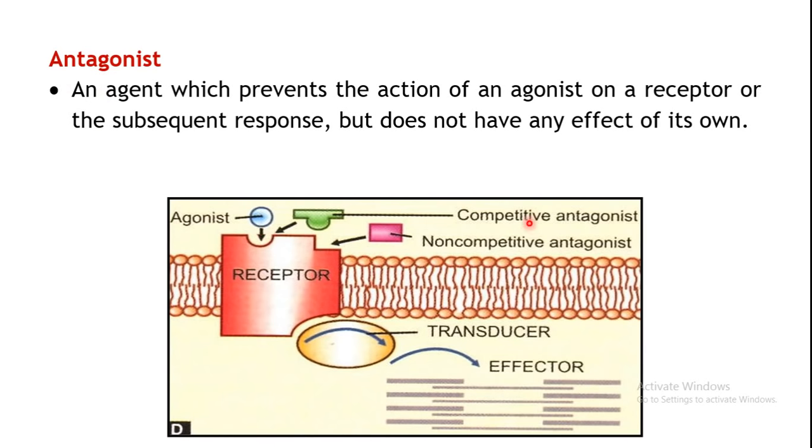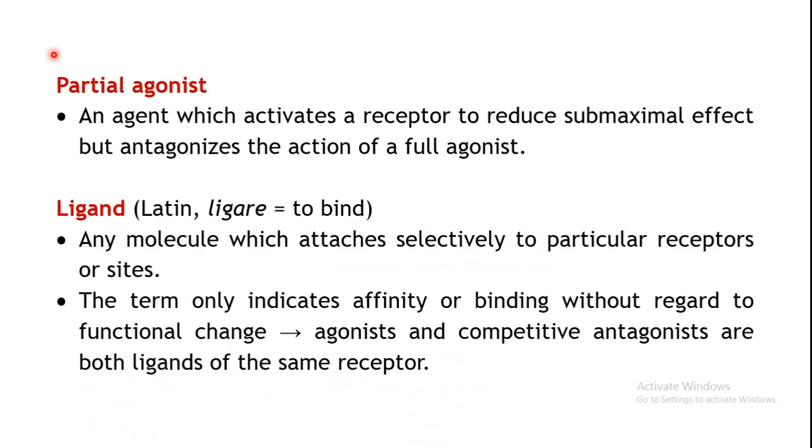These are the two types, competitive antagonist and non-competitive. They can bind to the receptor, but they cannot produce any action. So they will simply block the receptor. These types of drugs are known as blockers. They can block the action of the agonist. Such types of drugs are known as antagonists. Say for example, in case of acetylcholine, atropine is the blocker. So it can block the actions of acetylcholine.